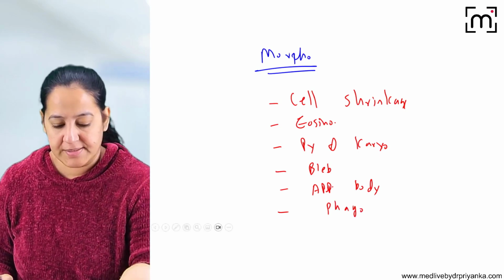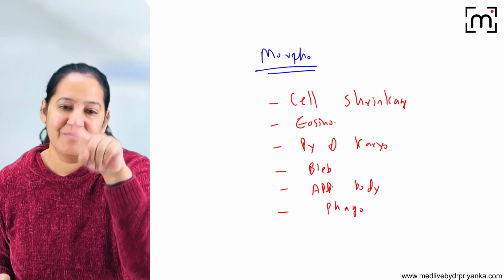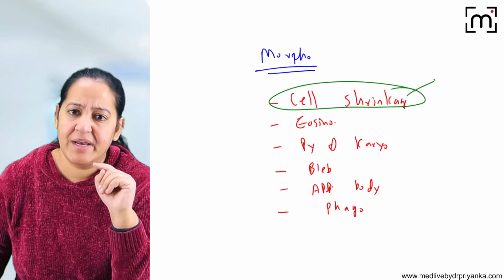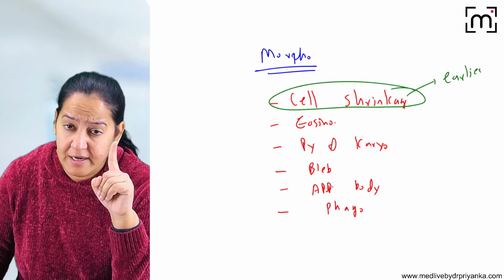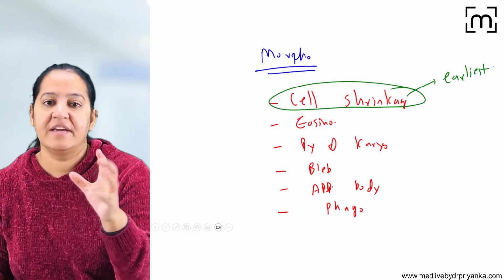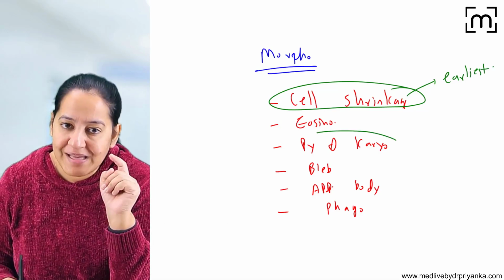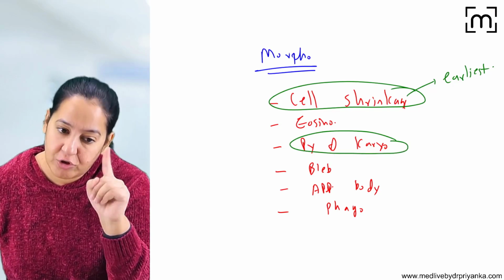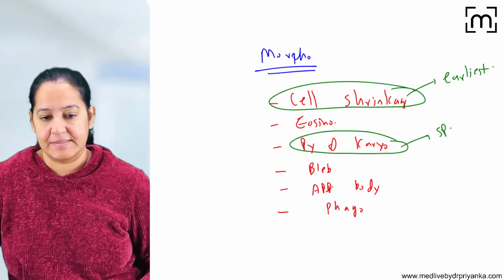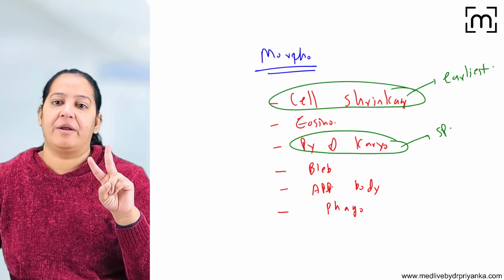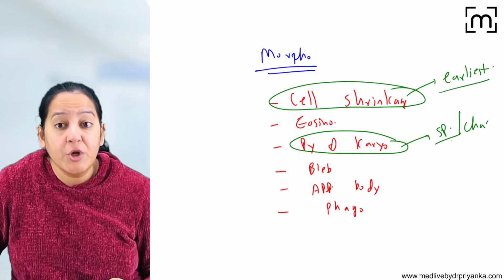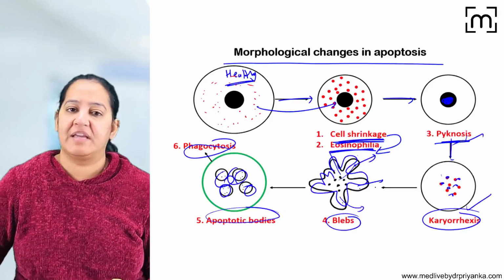Now two questions to answer. Tell me the earliest and tell me the most specific. Earliest is very easy to tell; you get an MCQ on that. Earliest change in apoptosis is shrinkage, never swelling. Swelling occurs in necrosis. The most specific, the characteristic or pathognomonic feature, is the nuclear change, pycnosis and karyorrhexis. So two different MCQs are framed here.